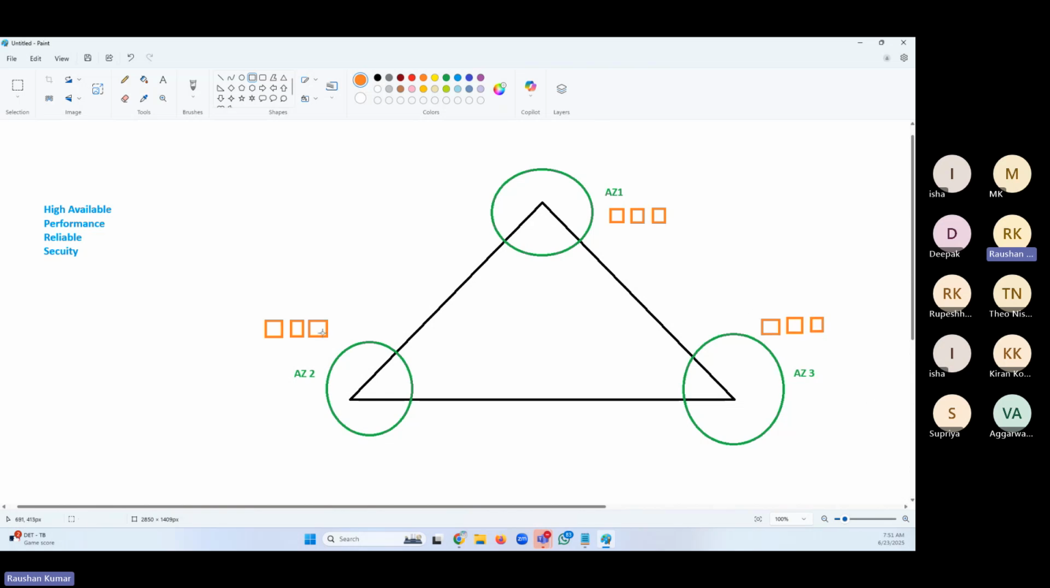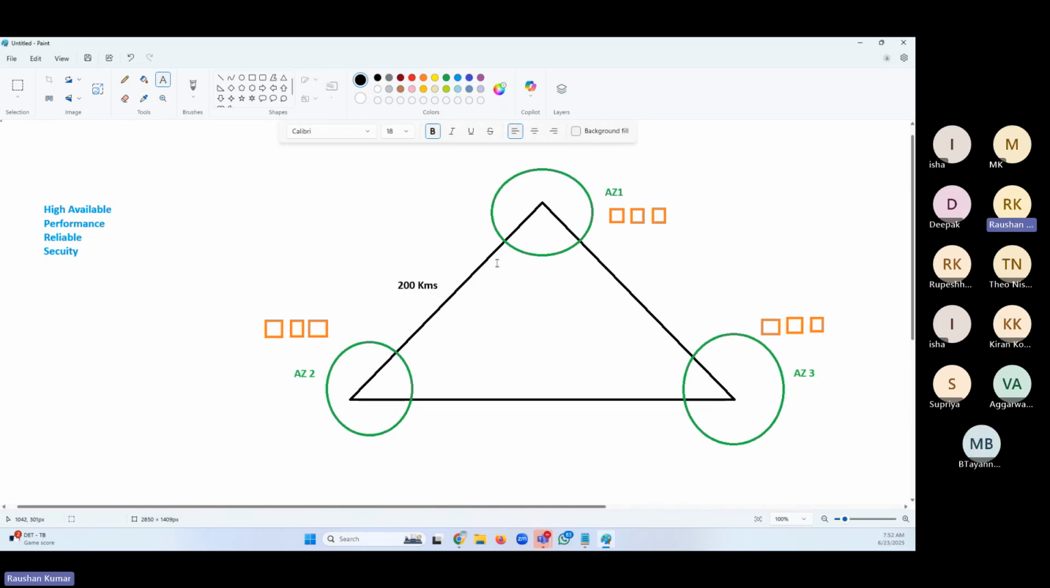These are distance apart, around 200 kilometers, 150 miles apart. Yes, they are. And that's the region. If a flood came, we don't want all the AZs to get impacted. So they are 150 miles apart. But they're connected using a high bandwidth and ultra low latency network. AWS has made sure that you will not even realize the latency.